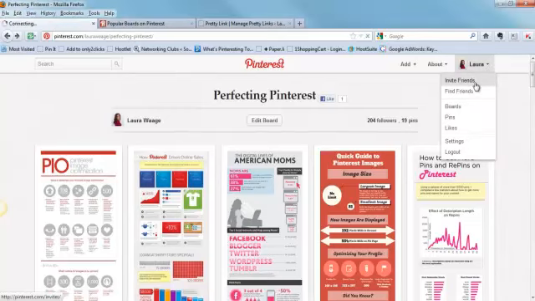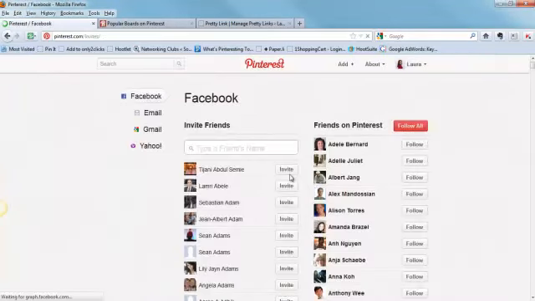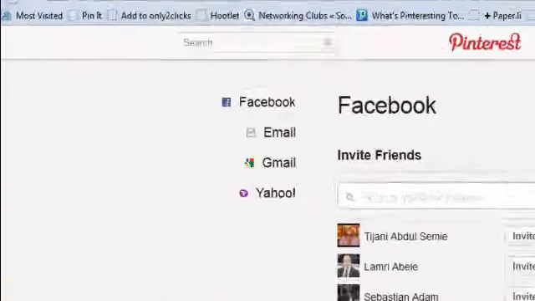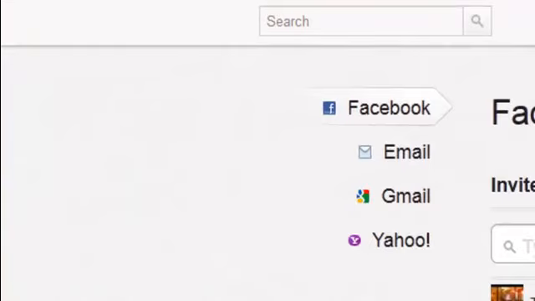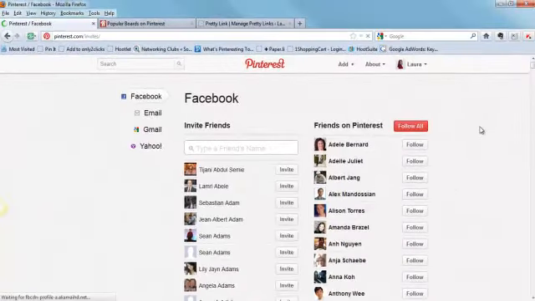Let's go ahead and click on Invite Friends. This will bring up a screen where we can either invite friends via Facebook, email, Gmail, or Yahoo. Now, if you're going to invite friends via Gmail or Yahoo, you are going to have to connect this to your Gmail or Yahoo account so that it can automatically pull from your contacts. But it's very easy to do that. It's just a matter of putting in your username and password.